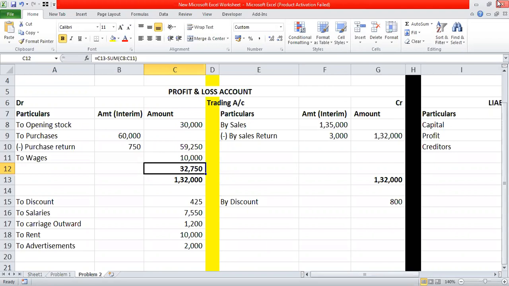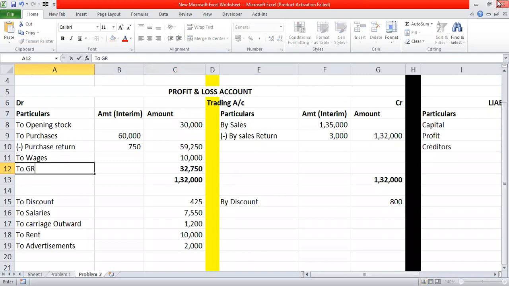What we call the profit of the trading account, we call it a gross profit. Why gross profit? Because it's a profit on the manufacturing activity. That is the reason we call it a gross profit.